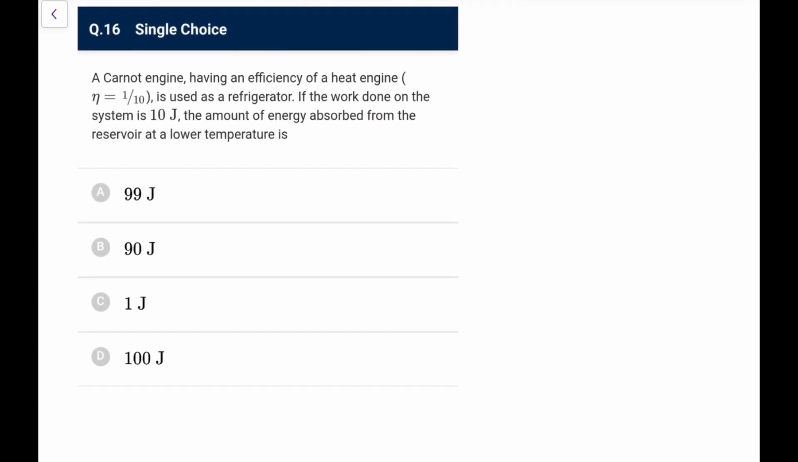Next, a Carnot engine having an efficiency of 1 by 10 as a heat engine is used as a refrigerator. If the work done on the system is 10 joule, the amount of energy absorbed from the reservoir at the lower temperature is? Let me first write it properly. Efficiency is 1 minus QC by QH, which here is 1 by 10. That means QC by QH will be in the ratio 9 by 10.